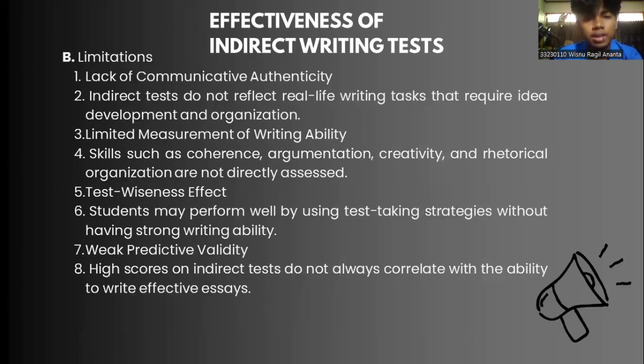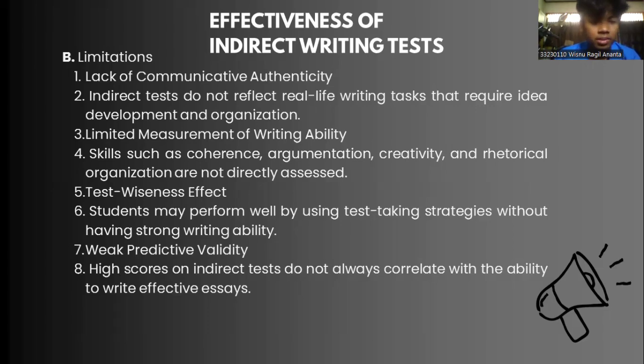And these are the limitations. Number one is lack of communicative authenticity. Number two, indirect tests do not reflect real-life writing tasks that require immediate development and organization. Number three is limited measurement of writing ability, as skills such as coherence, argumentation, creativity, and rhetorical awareness are not directly assessed.